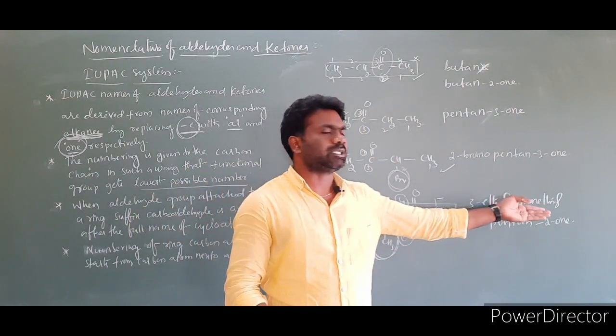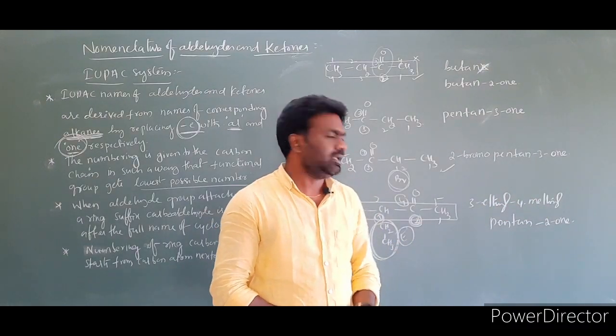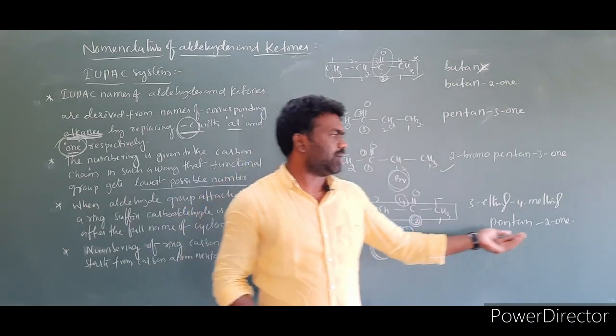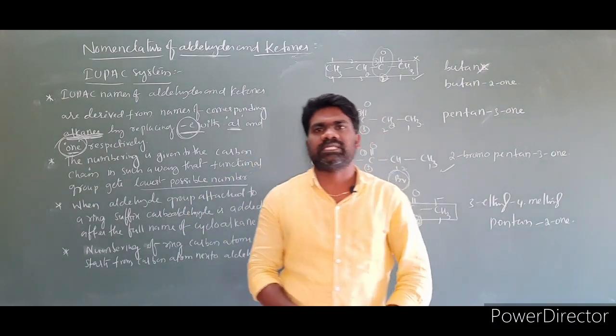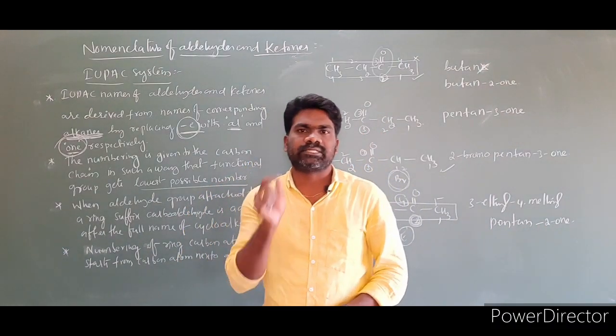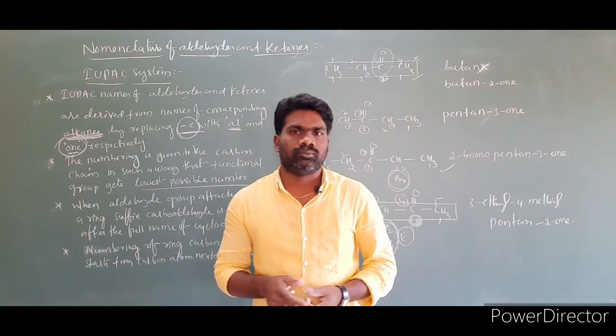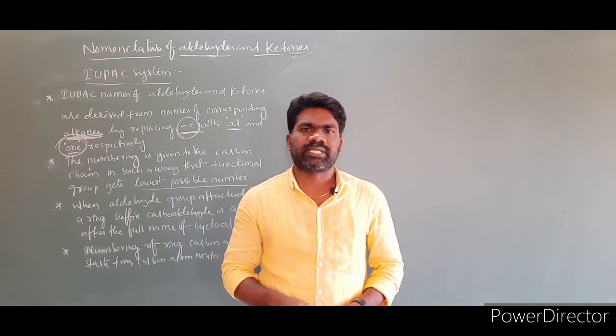Simply, we arrange the substituents in alphabetical order and we give the lowest possible number to the functional group, and we have to end the name of the compound with 'one' because it is a ketone. In the case of aldehydes we have to end with 'al'. In the case of ketones we have to end with 'one'. Next I am taking some cyclic compounds.